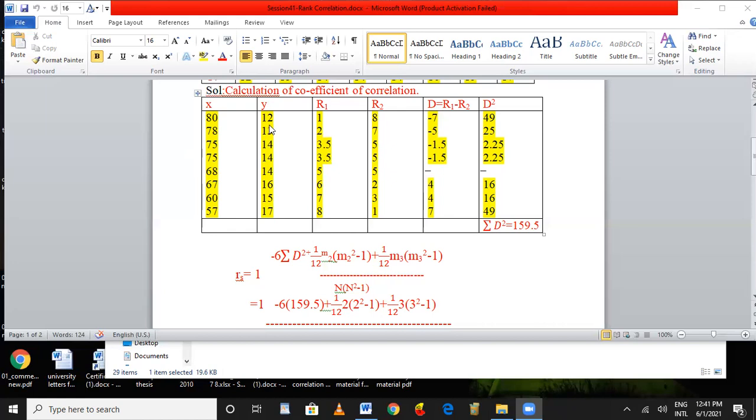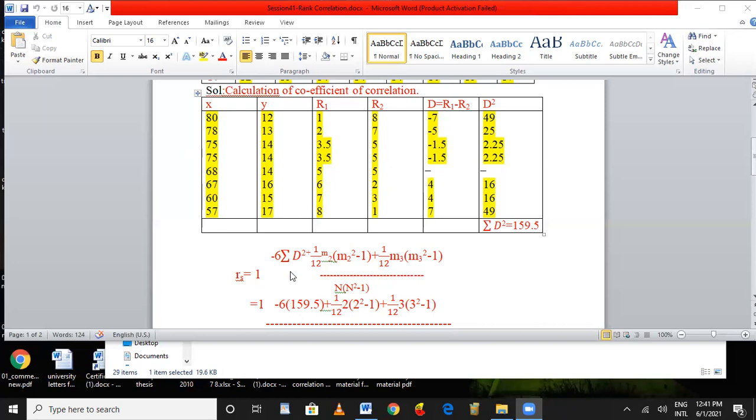In the same way, in the Y series, 14 occurred 3 times. Here m is equal to 3. Now 1 by 12 into m, m square minus 1, 3 square minus 1.